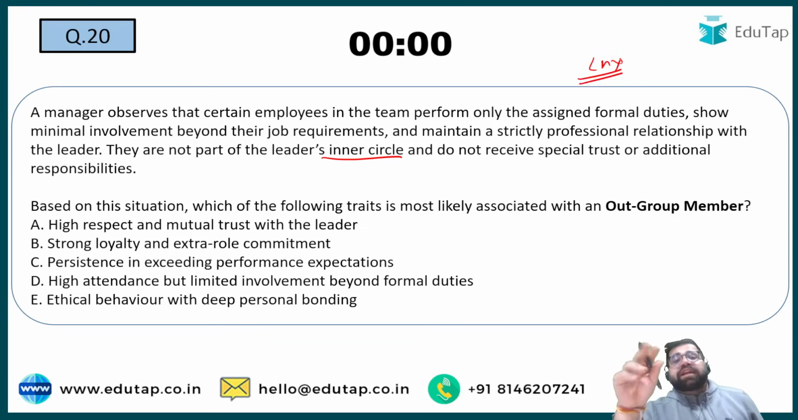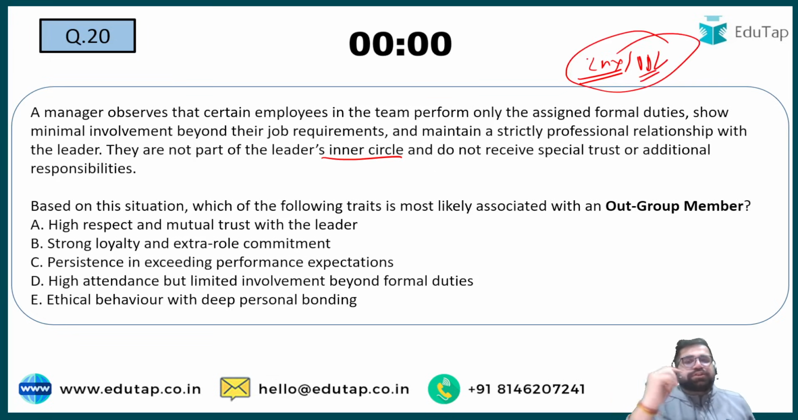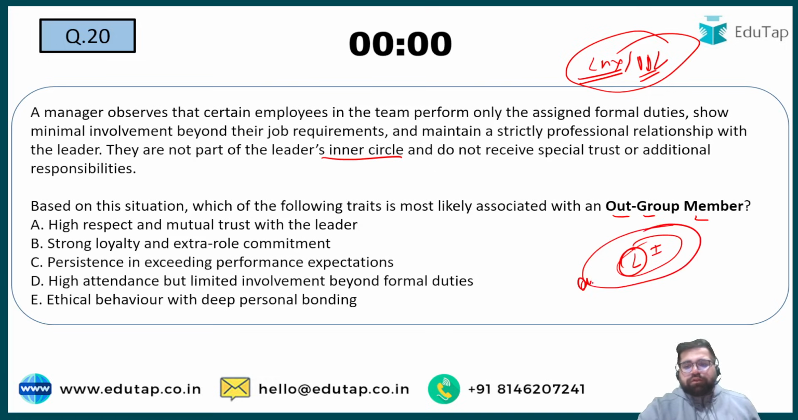Right? Vertical dyad linkage theory. This is also another name for it. So based on this theory, you can answer this question. Based on this situation, which of the following traits is most likely to be associated with out group members? So under this theory, a leader is there. A leader will have an in group and a leader will have an out group. Those employees who are in group will definitely be more connected to the leader. You will listen to the leader. Leader will give personal attention to you. But if you are an outside member, then the leader will not be that much connected to you.